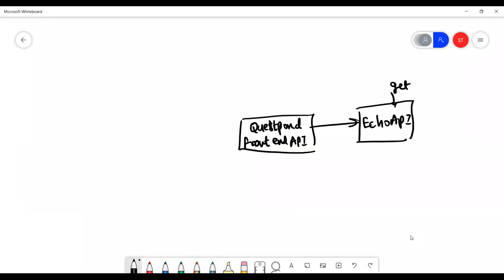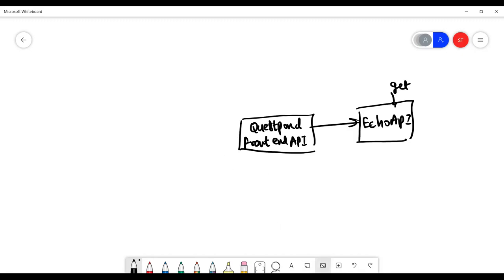Now, client, you will say, sir, we also need a client, an Angular client or something, right? So what we will do is we will use the developer portal. This front-end API also has a client by which you can do testing. Very quickly, let me show you. We will not create a client, we will use this.